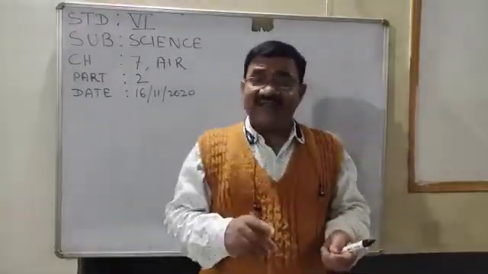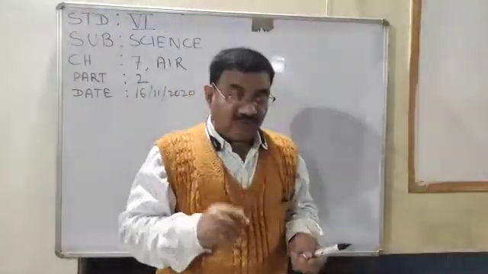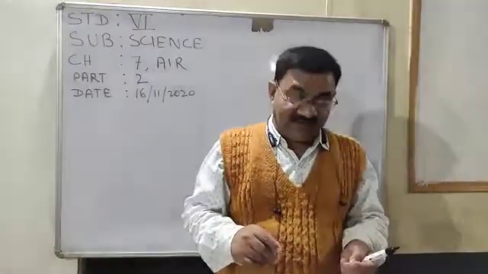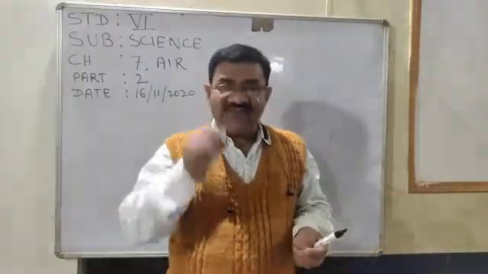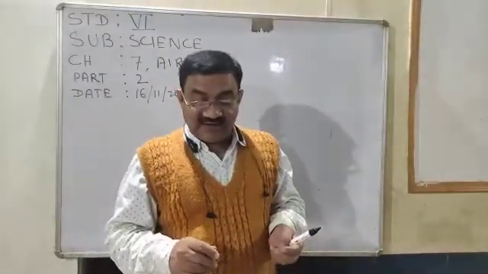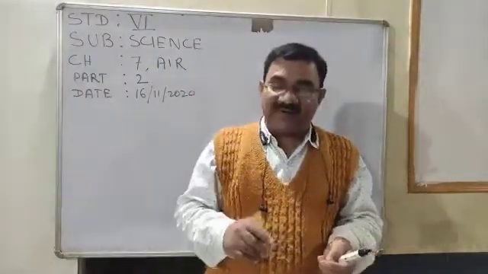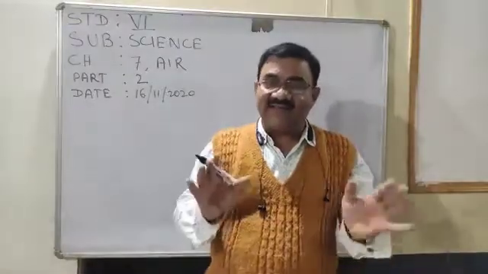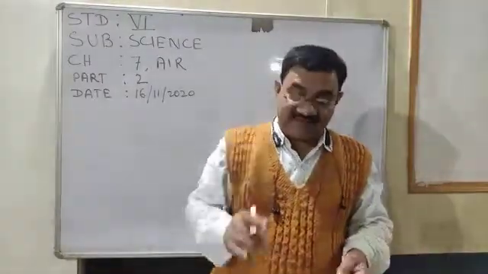We also discussed the experiments to prove that nitrogen, oxygen, carbon dioxide and water vapor are present in the air. Till this we have already discussed.